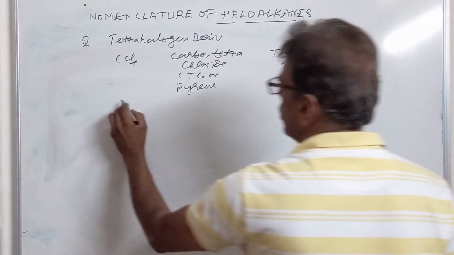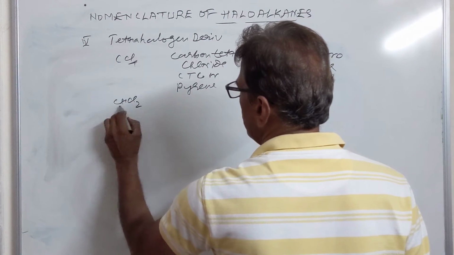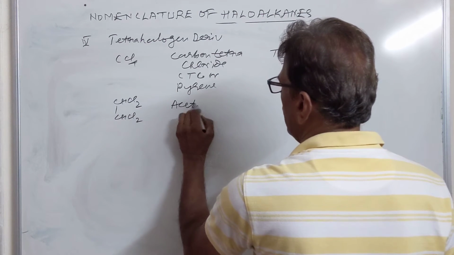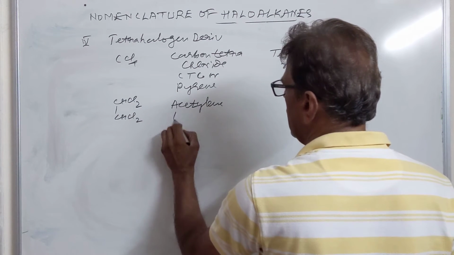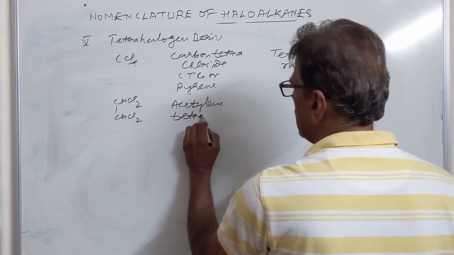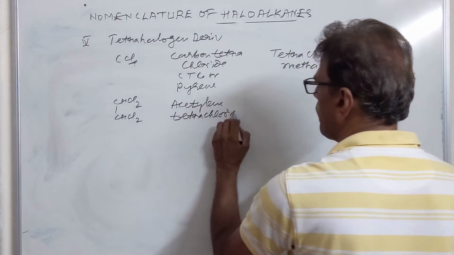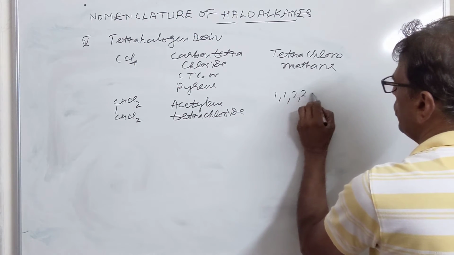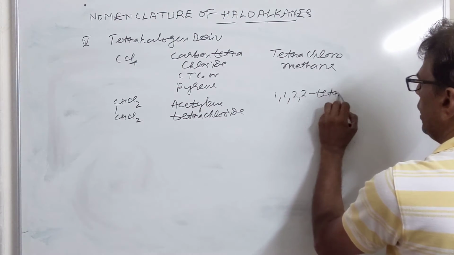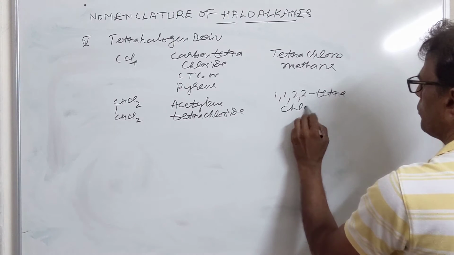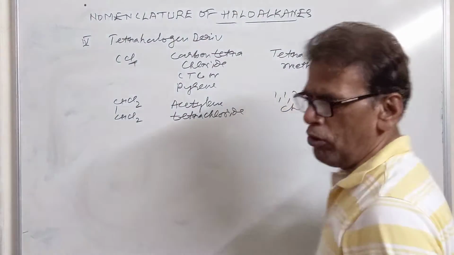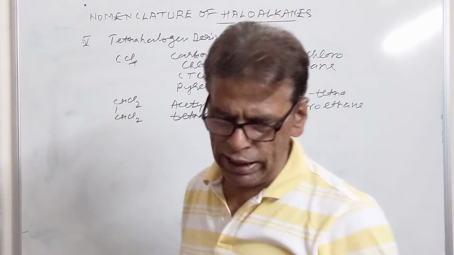We have one more tetrahalogen derivative, a derivative of acetylene. That's why it is commonly called acetylene tetrachloride. The IUPAC name will be 1,1,2,2-tetrachloroethane. So this is the nomenclature of haloalkanes.